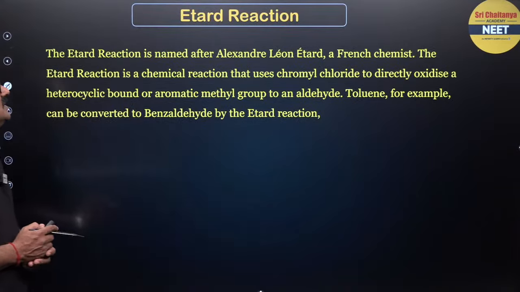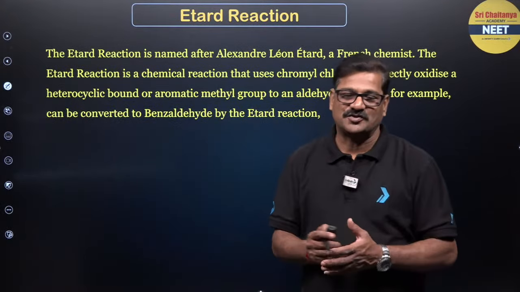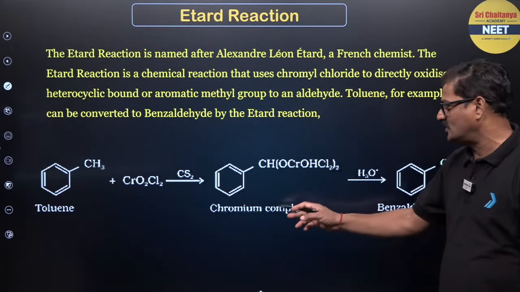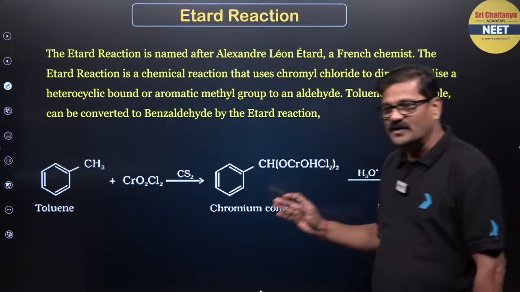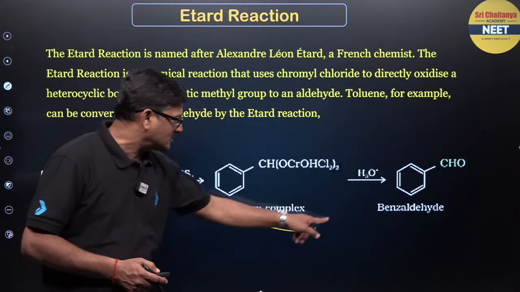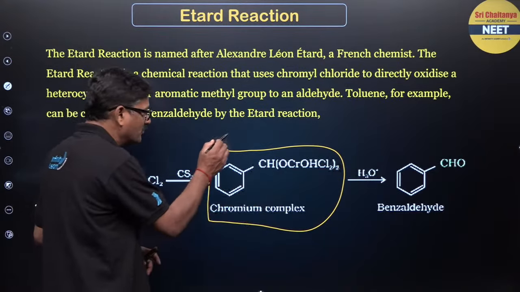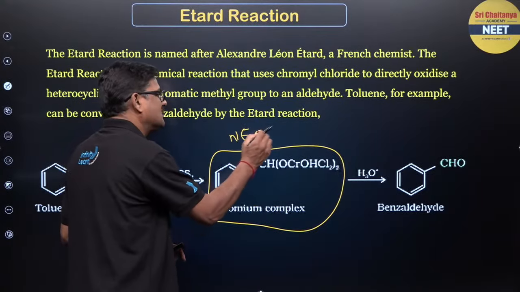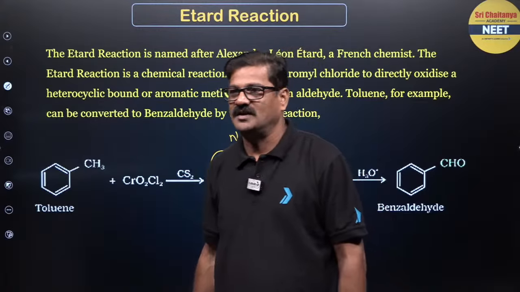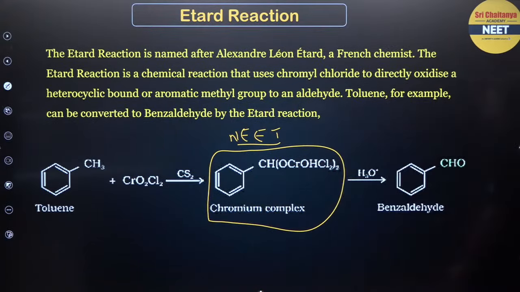And talking about the Etard reaction. Whenever it is the Etard reaction, toluene is treated with CrO2Cl2 and it is going to give a chromium complex, and its hydrolysis gives rise to benzaldehyde. The structure of this chromium complex is in NCERT, and this is also important for NEET. What is that chromium complex here? And this is about the Etard reaction. Any doubt? All named reactions.